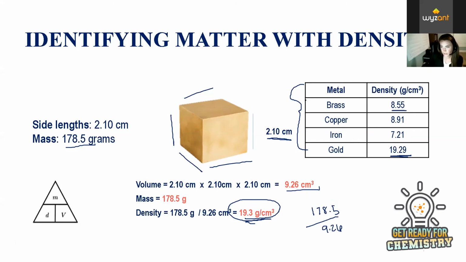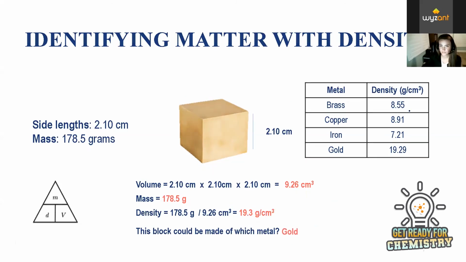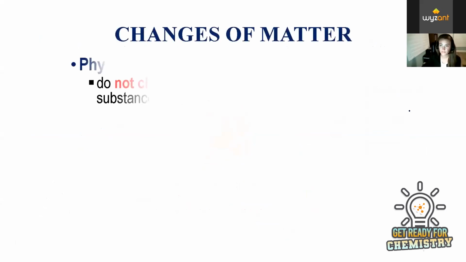So again, we know these terms. These are known values in chemistry of densities of common metals. And so whatever we find for the density, we can compare it to known densities that we can look up to see what the metal is. So this block could be made of which metal? It would be gold. Okay, so going back to, and again, density is a physical property.